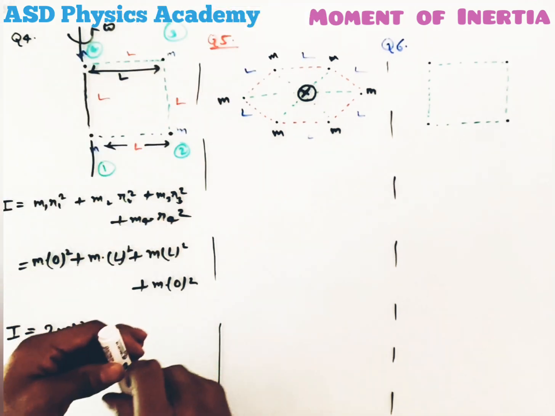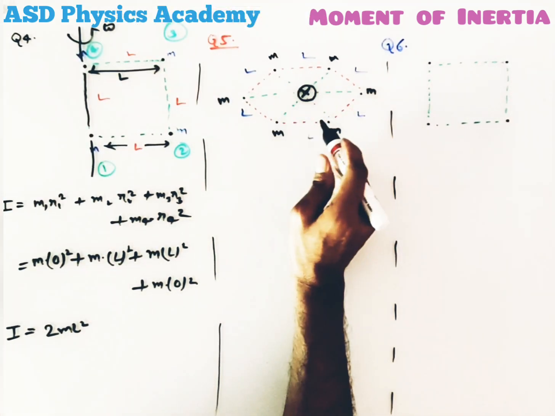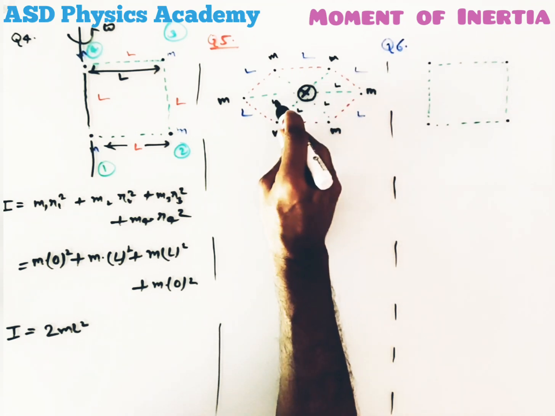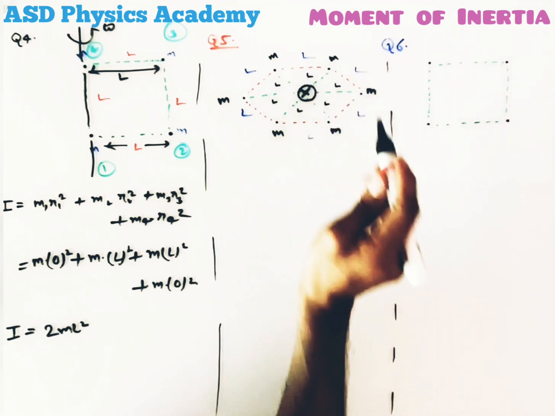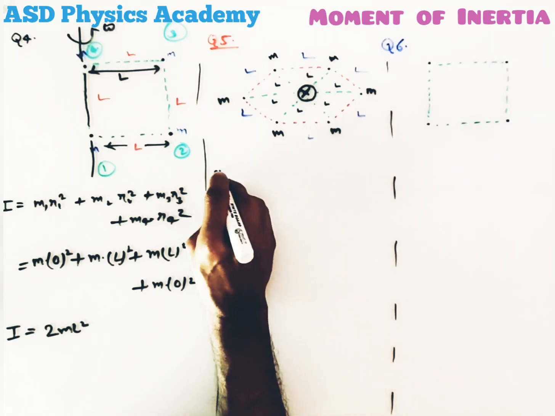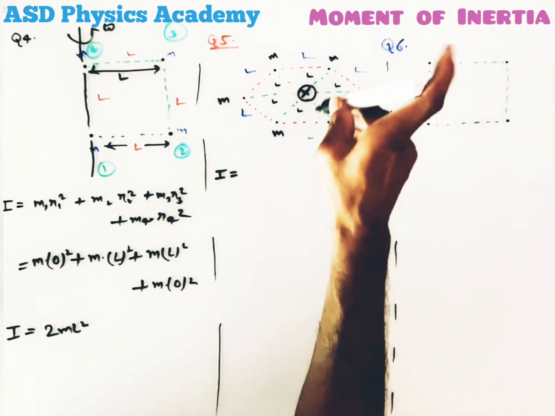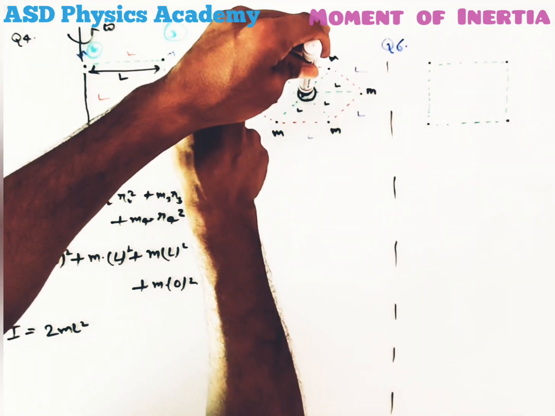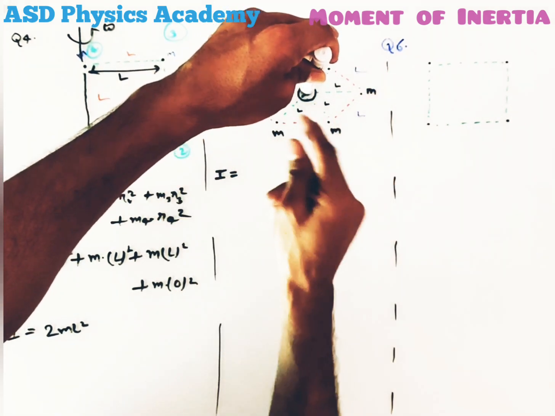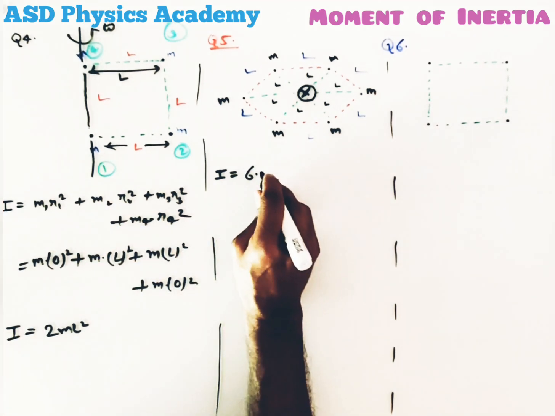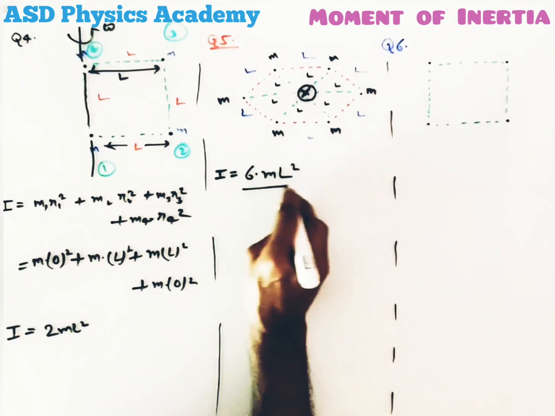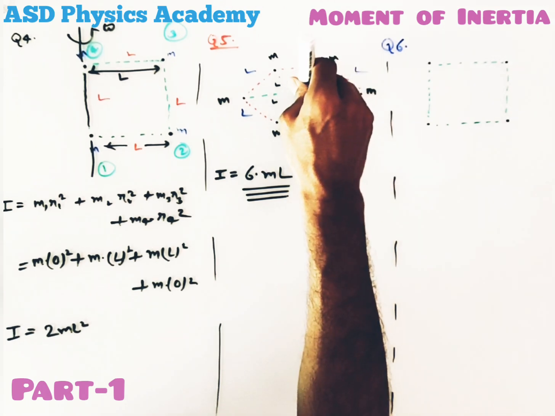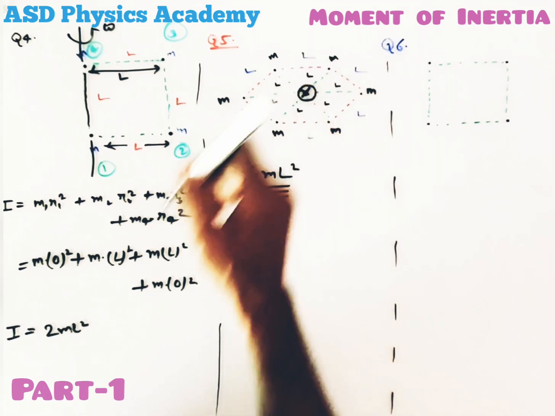In a regular hexagon, 6 triangles are possible, and in each triangle this length will be L. So we can see that this particle is at a distance of L from this axis, the second particle also at a distance of L, similarly for all the particles. That means the moment of inertia will be 6 ml square when the axis is perpendicular to the board and passing through the center.